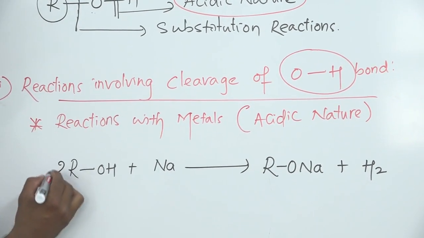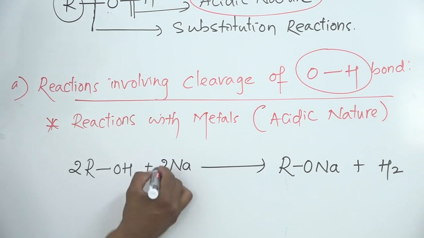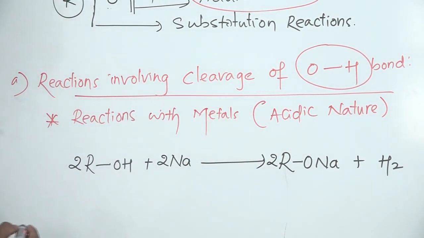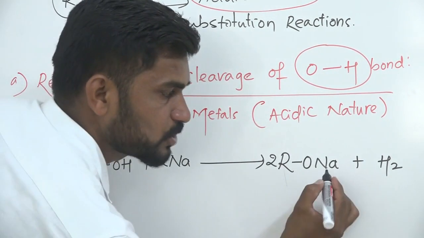So I will take 2 moles of alcohol and 2 moles of sodium, which form 2 moles of alkoxide, and there is a liberation of hydrogen gas.